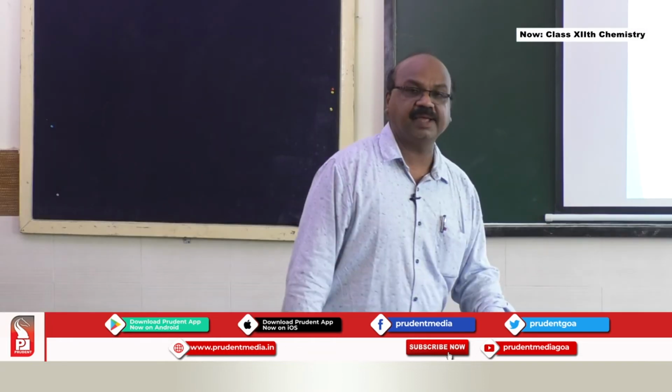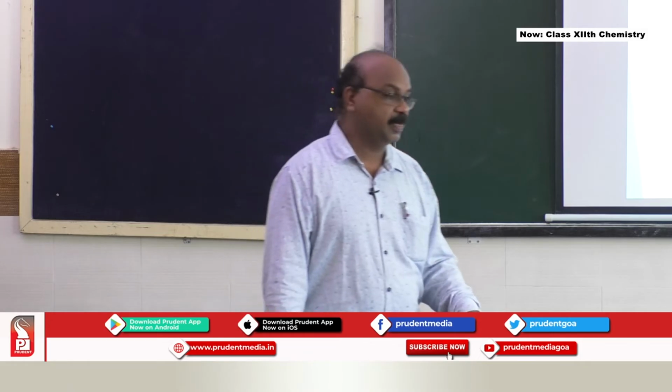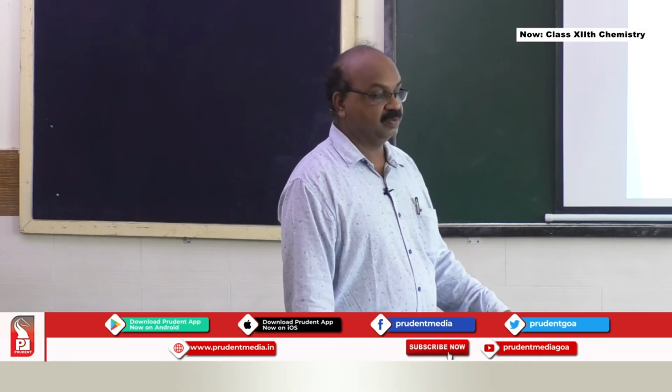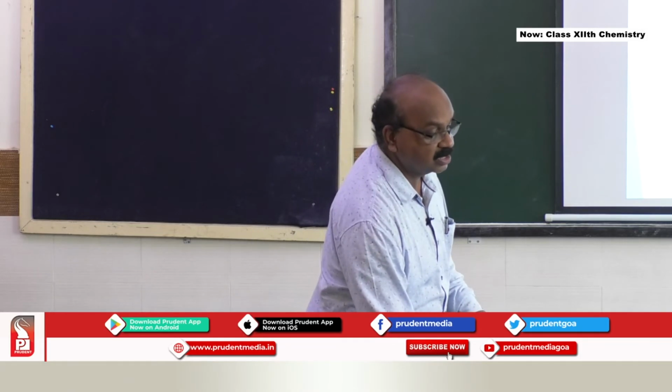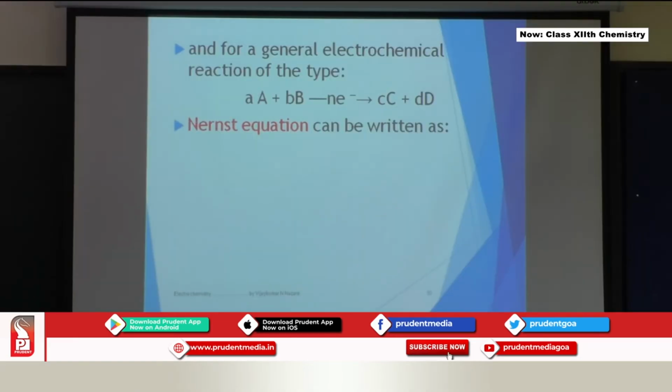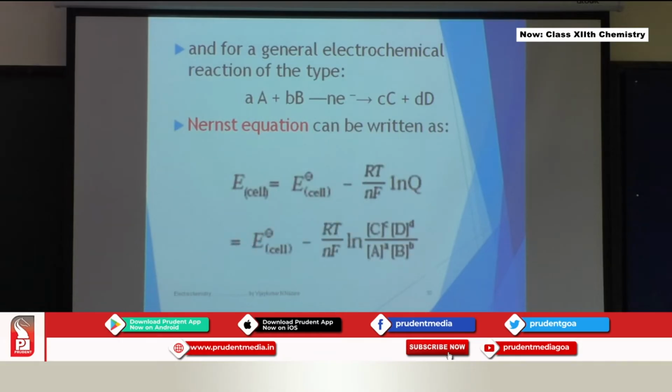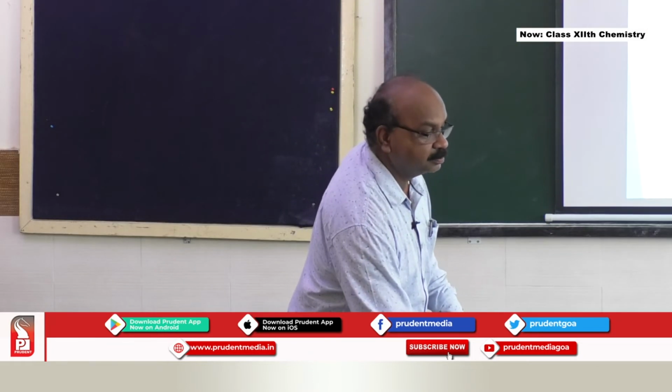And for any general reaction, which is a times A with the stoichiometric coefficient b times B, losing n electrons and forming c times C and d times D, the Nernst equation can be written as E cell equal to E naught cell minus RT upon nF ln Q. So just replace that ln by log, and you will add an additional 2.303 over there.